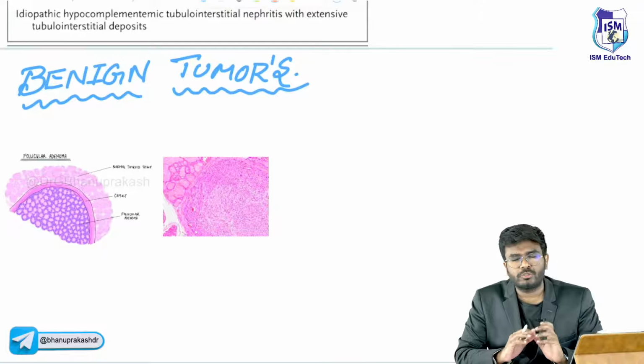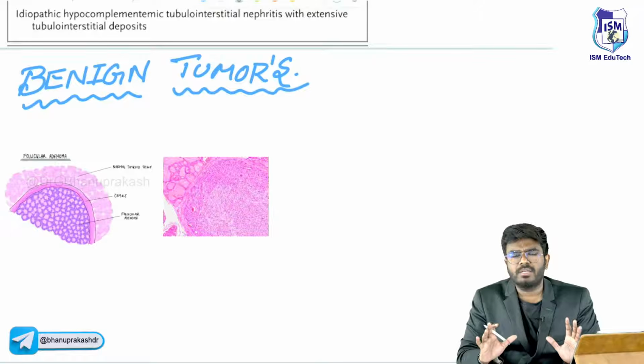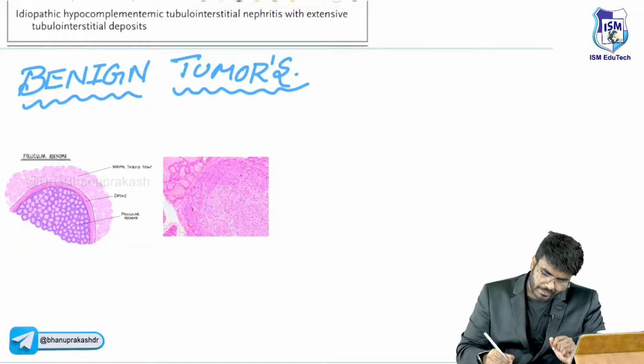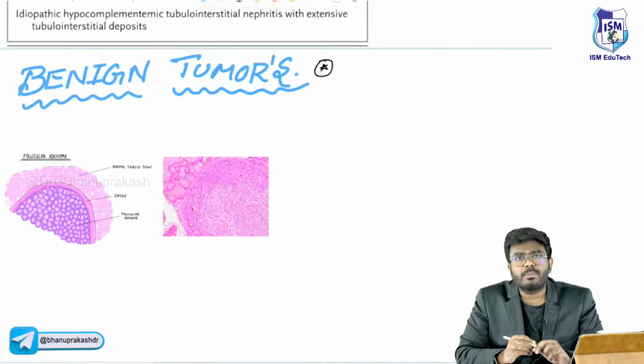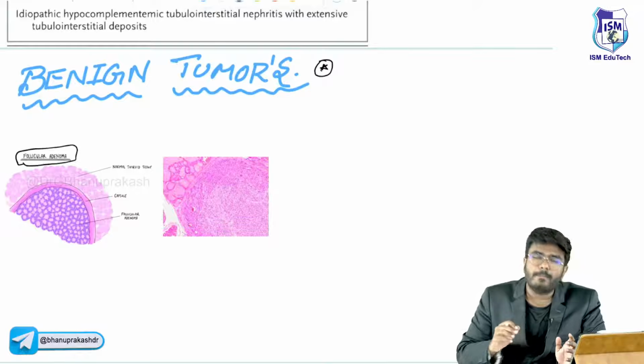Tumors of the thyroid gland. Now let's complete it as fast and as simply as possible, without skipping anything. All important points, let's complete. So benign tumors, benign meaning not a cancer. The first benign tumor is called follicular adenoma.